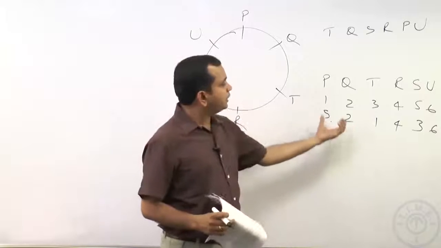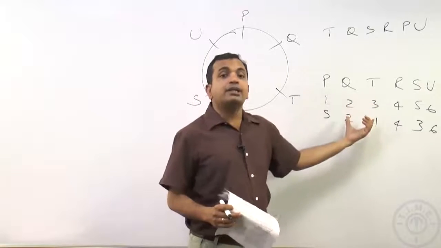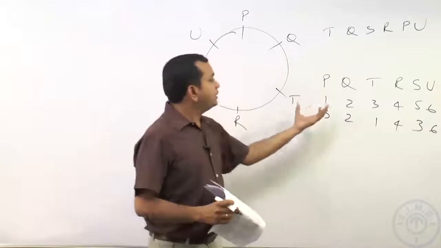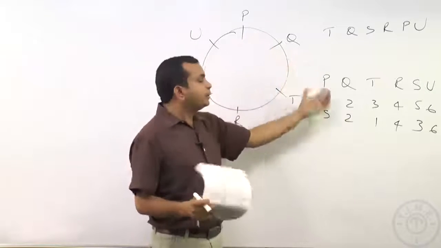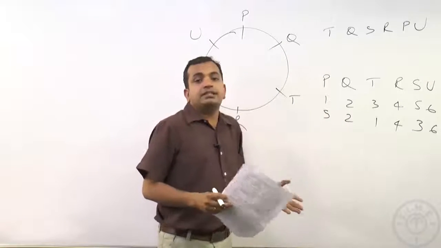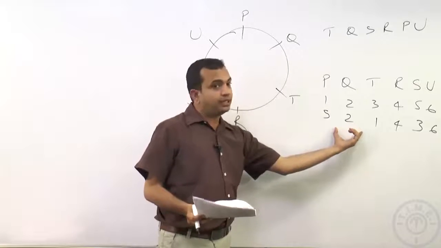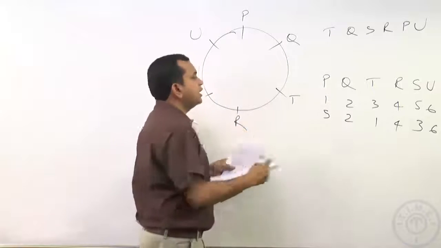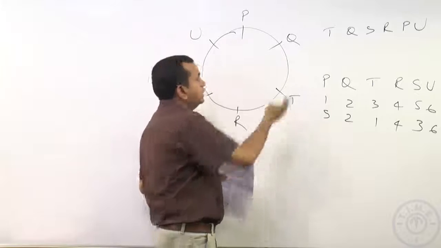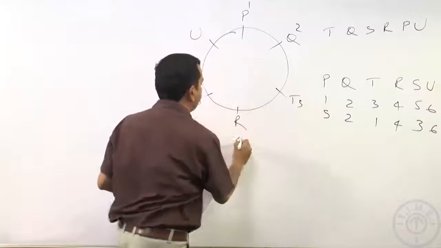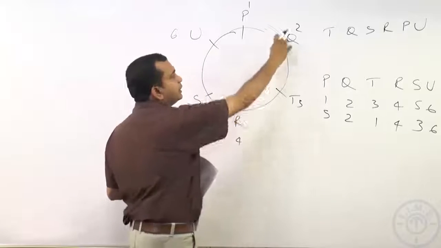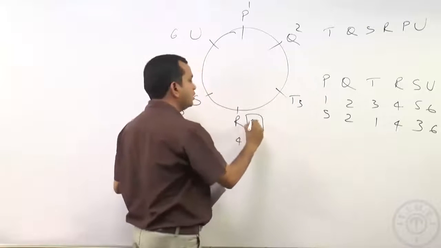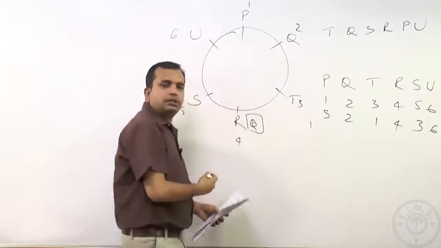Now, we need to make sure that this has to happen at the earliest, which means Q has to be in the second place. Logically it may appear to you, okay, how can Q continue? Let us say on the next day, can Q sit in the same seat? No, he can't sit in the same seat, but all he needs to do is come here, and we will start counting from here as the first place. Earlier we said this is 1, this is 2, this is 3, this is 4, this is 5, and this is 6, and we will make Q, let us say, move to this place. Now, if Q moves here in the new order, we will start counting from here. So, Q becomes the second place.